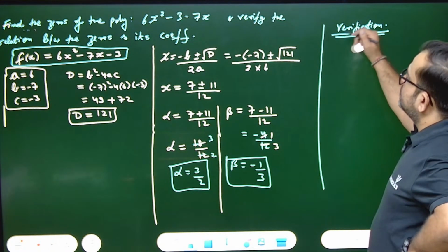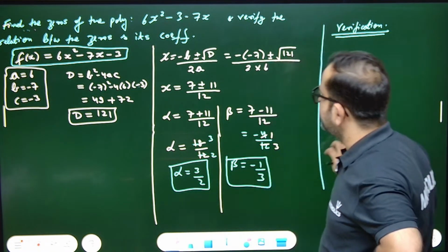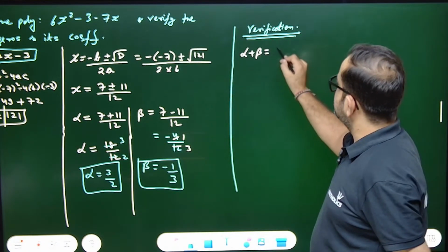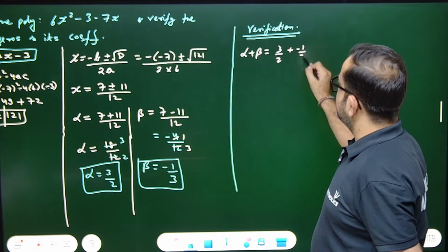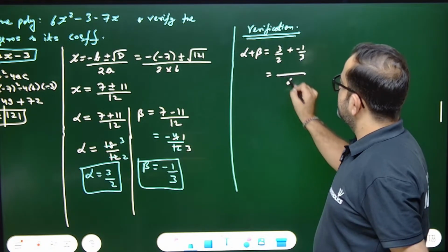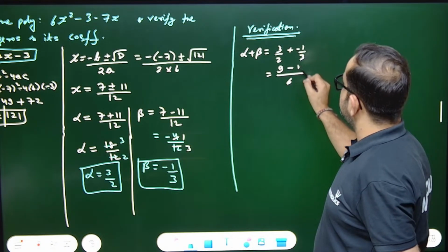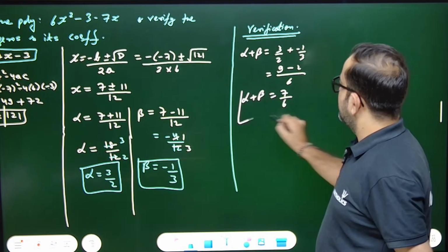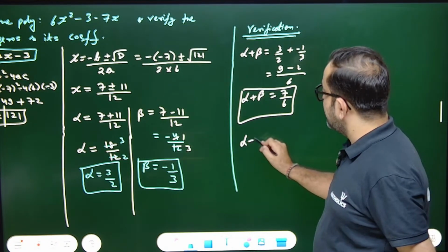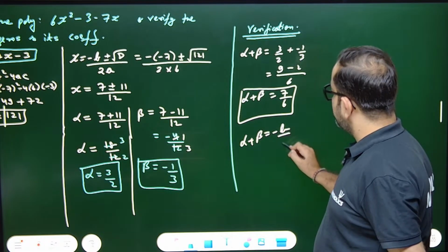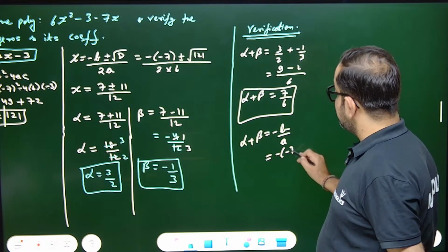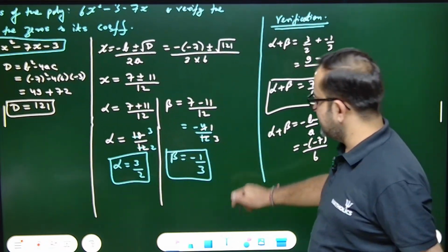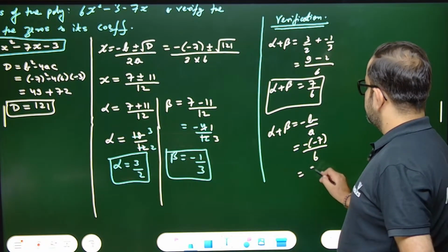Next, verification, how to do it. You first find the value of alpha plus beta. I'll write alpha plus beta equals 3 by 2 plus minus 1 by 3. LCM 6. 3 threes are 9 minus 2 twos, that is 2. That means 7 by 6. And if I find alpha plus beta by formula, it is minus b upon a. So it will be minus of minus 7 by 6. B is minus 7, a is 6. So it is 7 by 6.